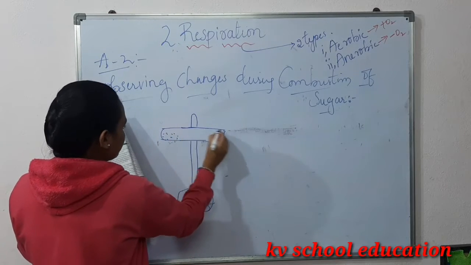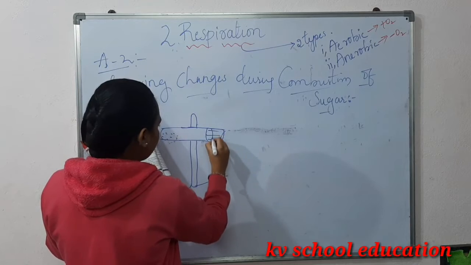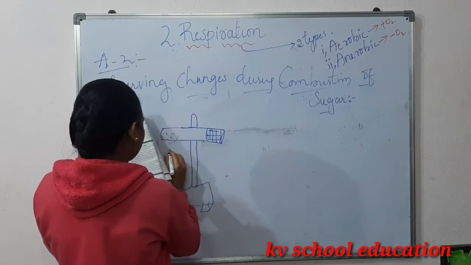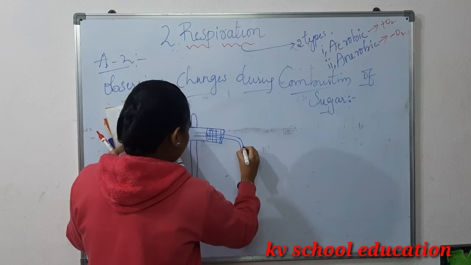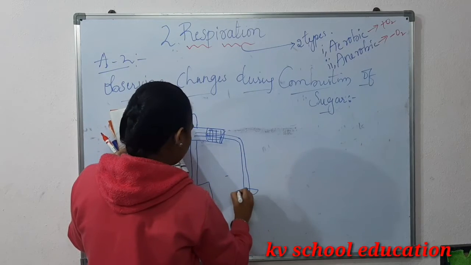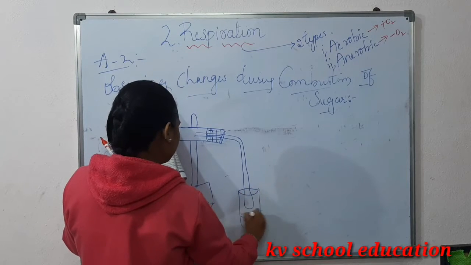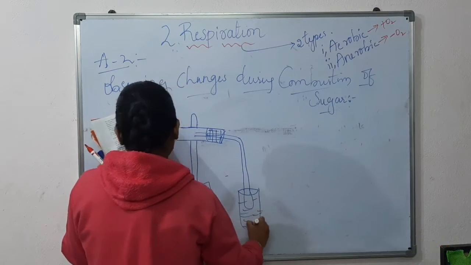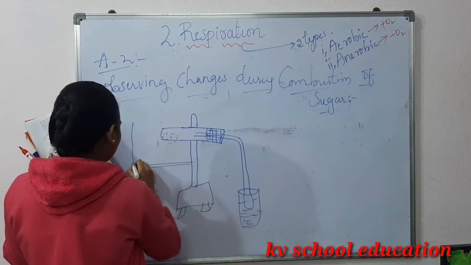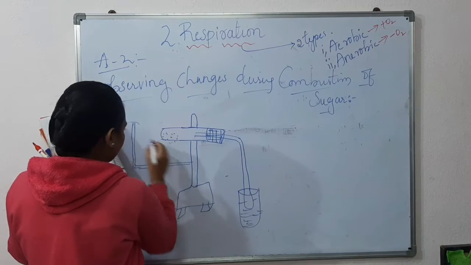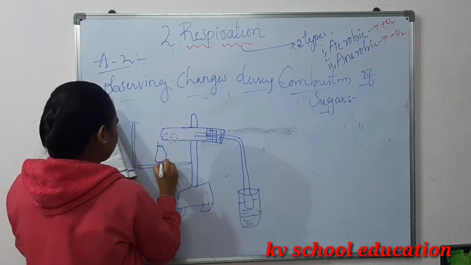So this is the test tube, and here a split cork, and here we should insert a test tube, and we should keep it into another test tube. So here we need to add some lime water. Okay. So now here we should keep the Bunsen burner.